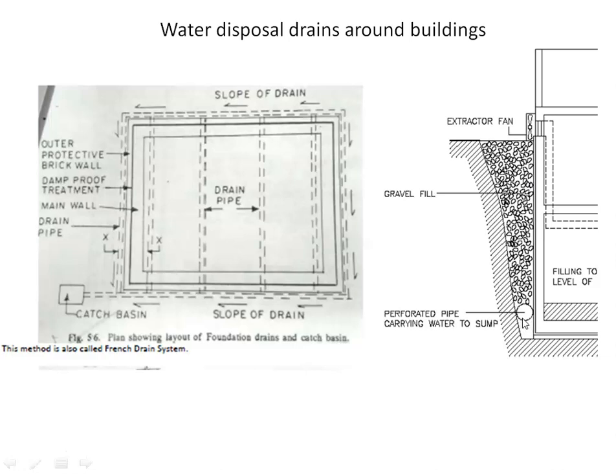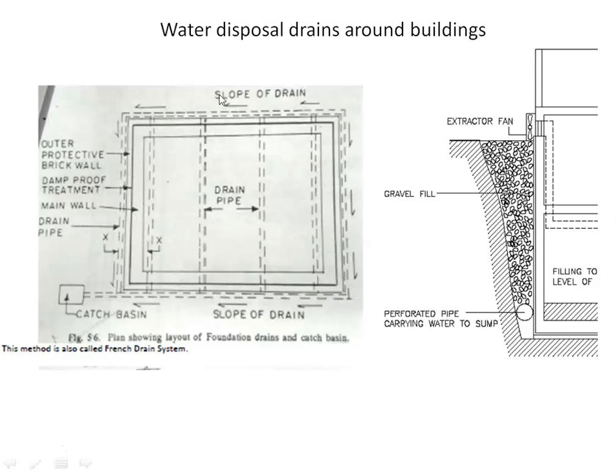Once it goes down, there is a perforated pipe positioned at the bottom, and this pipe goes all around the structure, as you can see here, and sometimes even below the structure like this. So this could be the main basement, and outside the basement you will see this perforated pipe going all around this structure.